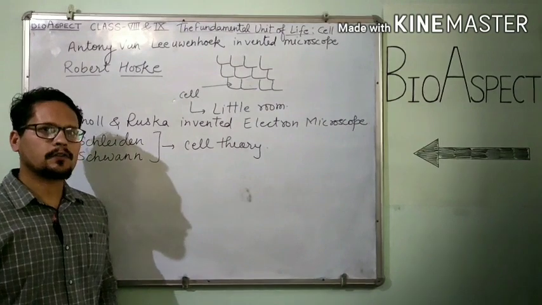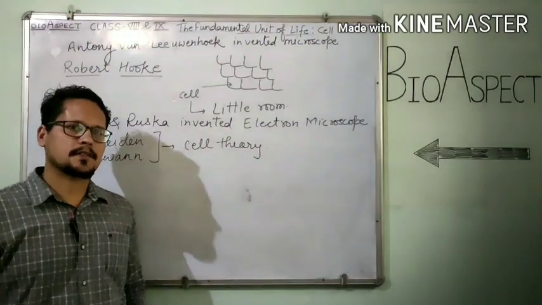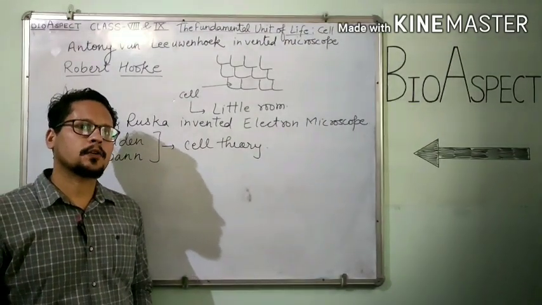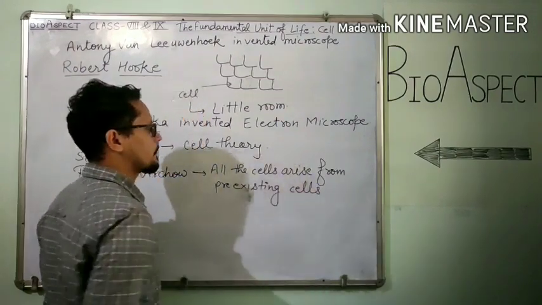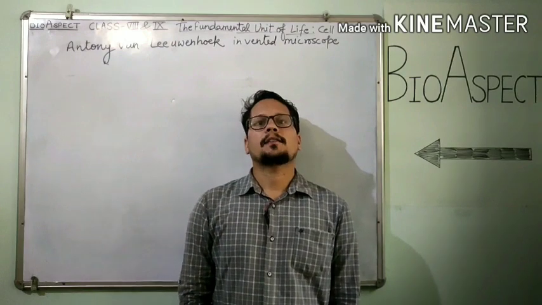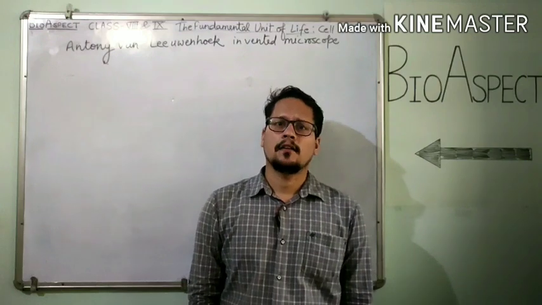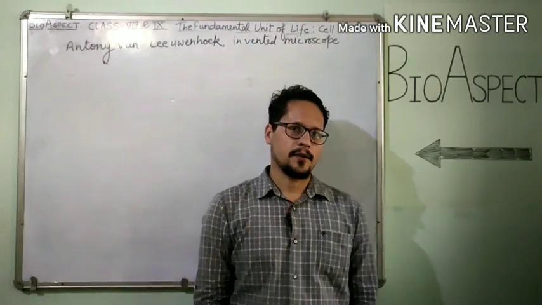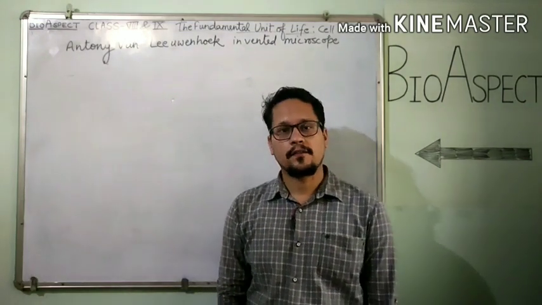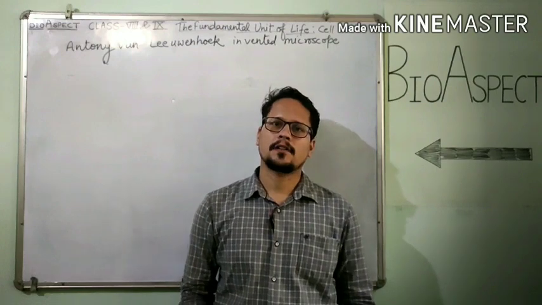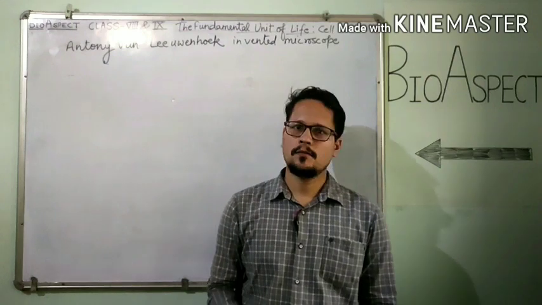Another scientist, Rudolf Virchow, stated that all cells arise from pre-existing cells, and he also rewrote the cell theory. So the cell theory has 3 postulates. Number first, all the living organisms, whether they are unicellular or multicellular, are made up of cells. And second, the cell is the structural and functional unit of life. Number third, all cells arise from pre-existing cells. These were the 3 postulates.